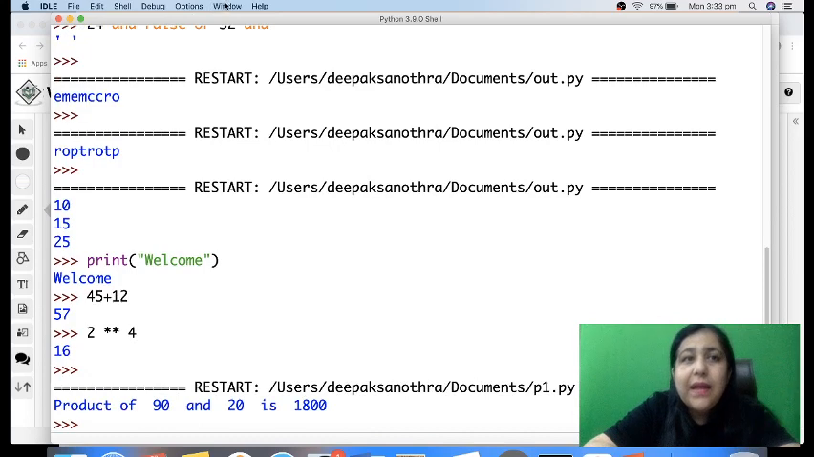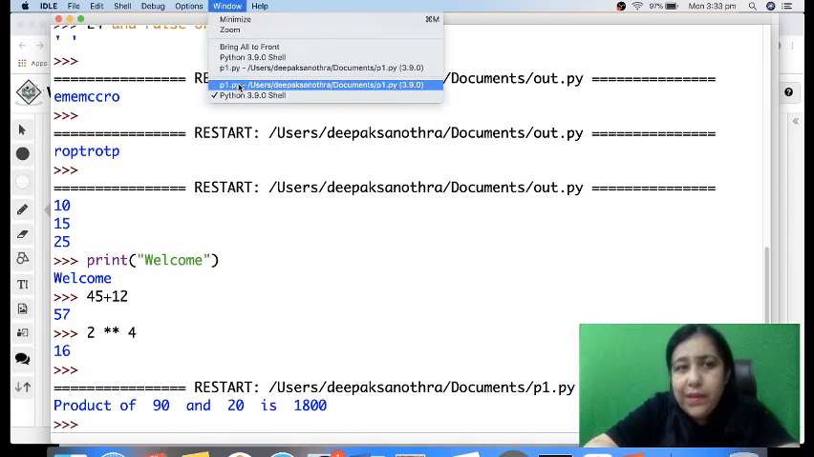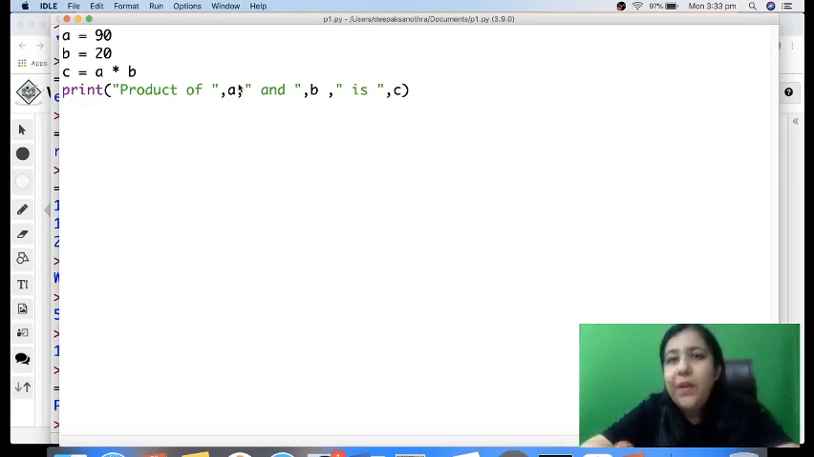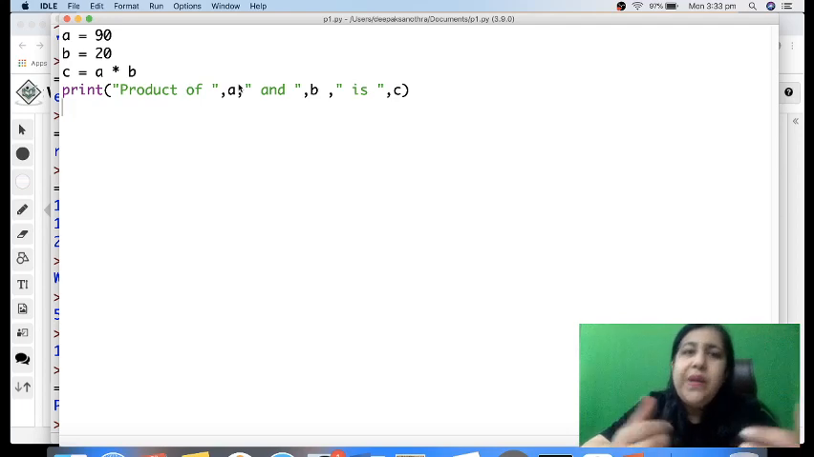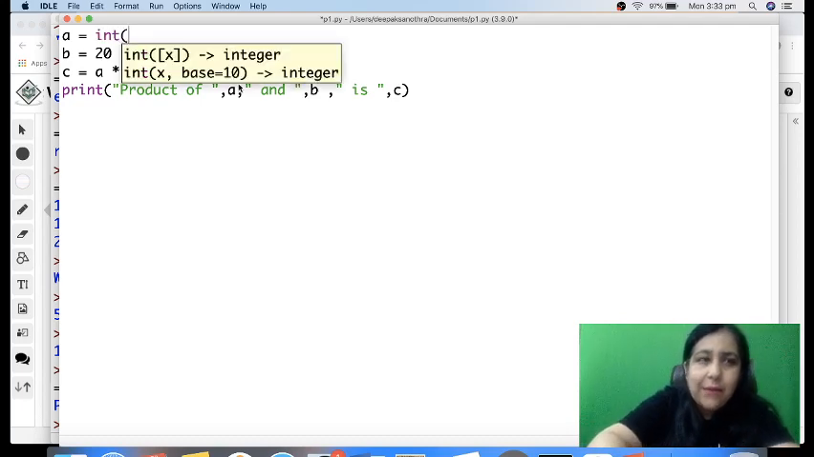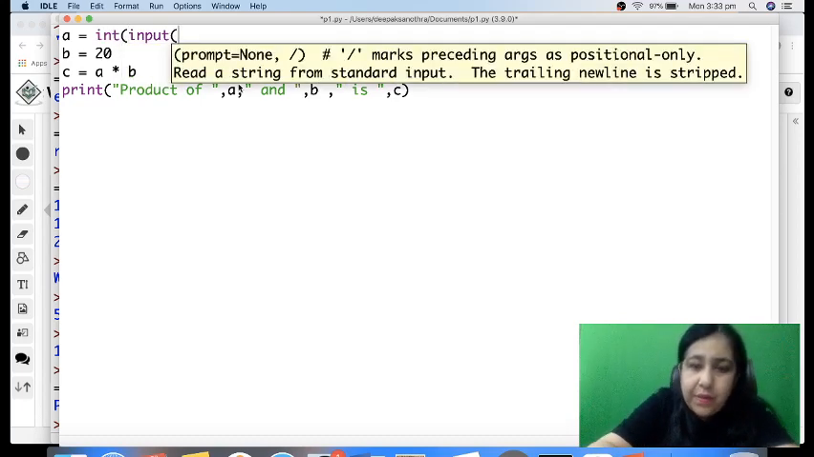If I wanted that it should not be 90 and 20 always, because if I run it any number of times, it's going to show me the same result. Why? Because the numbers are same. 90 and 20 will always remain 90 and 20, and you'll always get 1800, right? So I don't want that. I want that I should be getting numbers from the users like this. So int, I want integers to be inputted.